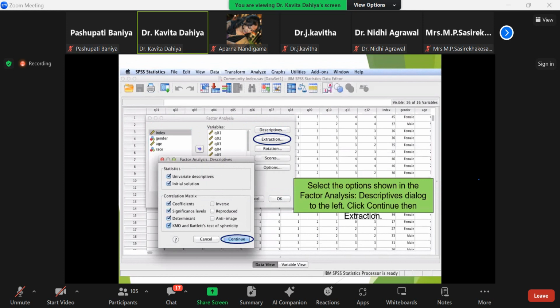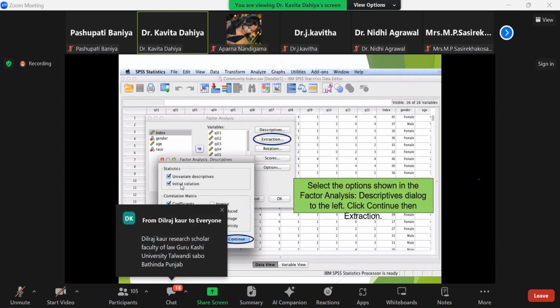After clicking on the descriptive button, a pop-up box will appear, and you need to select the options to show the factor analysis: univariate descriptive, initial solution, coefficient, significance level. According to your requirement, you may click inverse, reproduced, anti-image. You may click on univariate or initial solution as required. Coefficient is again very important.